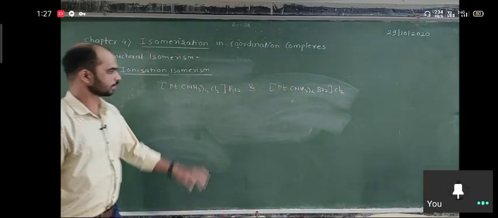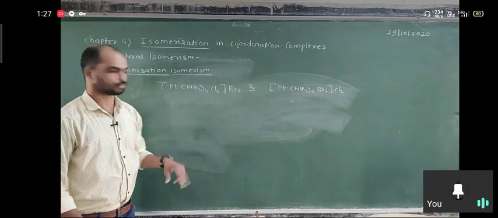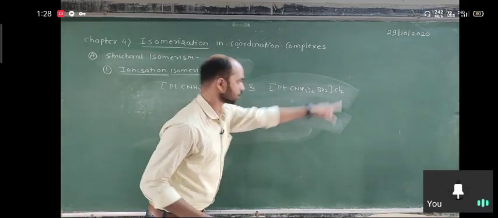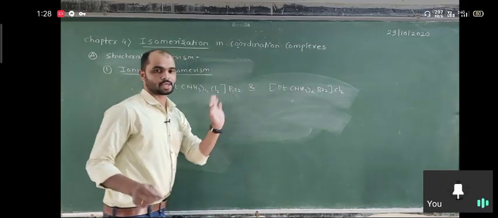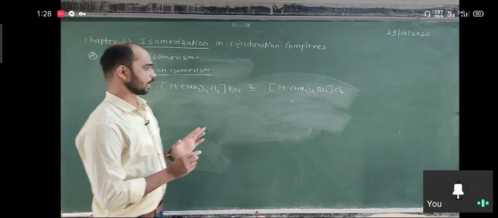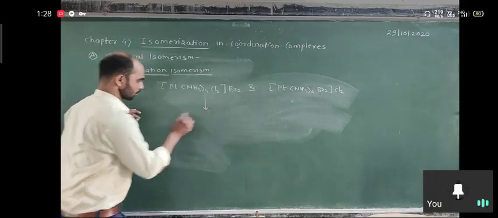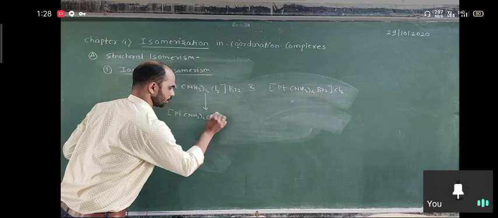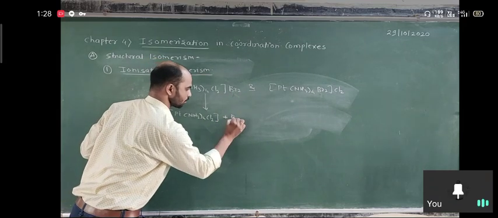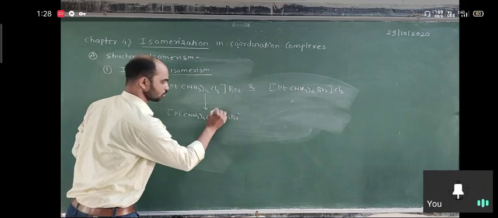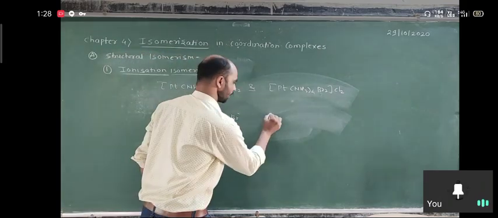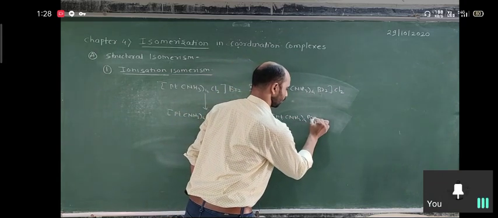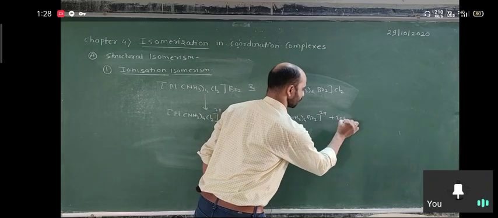Some other examples are given to you. Look here, in the second case, both have the same molecular formula, because platinum, 4NH3, 4NH3, 2Cl, 2Cl, 2Br, 2Br. But if you try to ionize, what happens here? [Pt(NH3)4Cl2] 2+ and 2 Br minus, so a 2 plus charge comes on the complex. On the other side, [Pt(NH3)4Br2] 2+ and twice Cl minus.